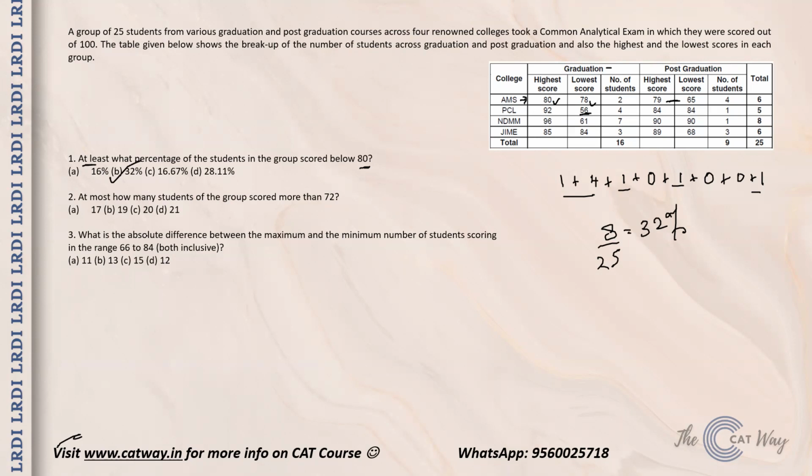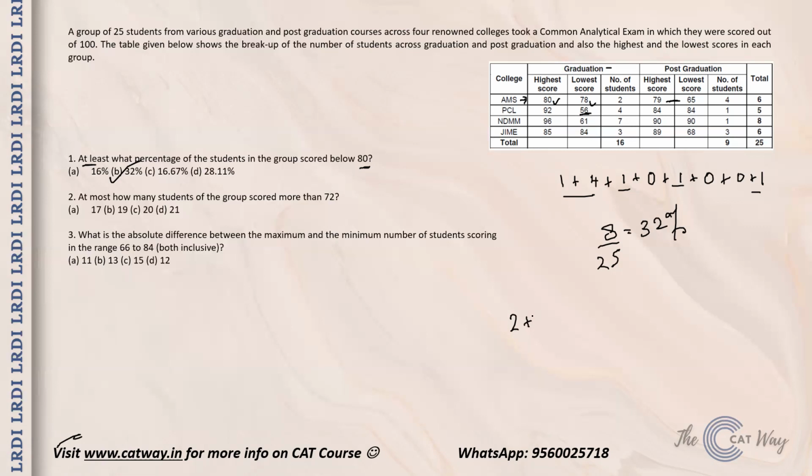Then it says, at most how many students of the group scored more than 72? So more than 72 we are talking about. From AMS graduation, the lowest is 78, so definitely both these people have scored more than 72. Then post graduation, now at most you have to check. You see, one guy there is with 65.